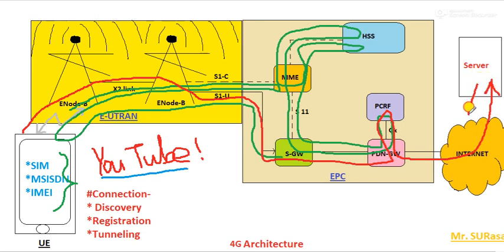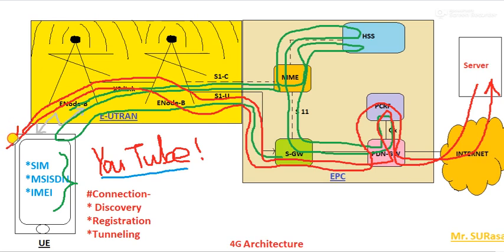Again the server will respond to the PDN, in a similar manner it will be verified through Gx, through the PCRF, through the SGW, and in a similar way it will be received by that end user.